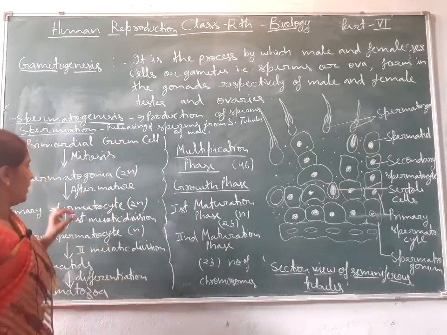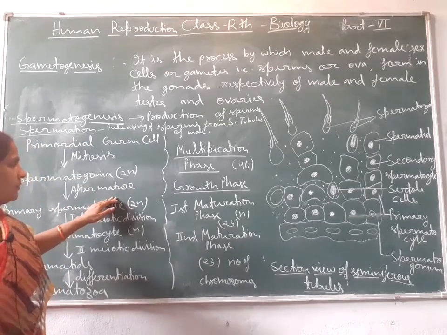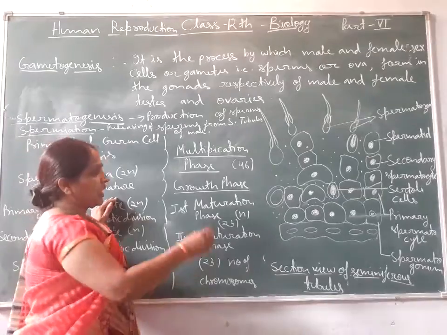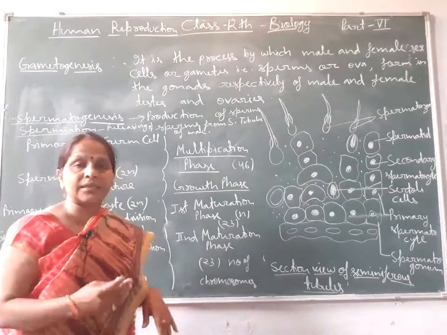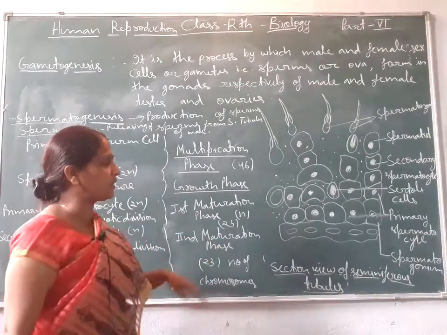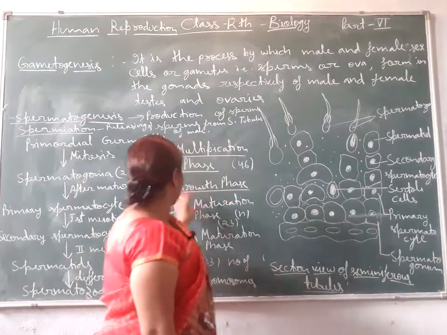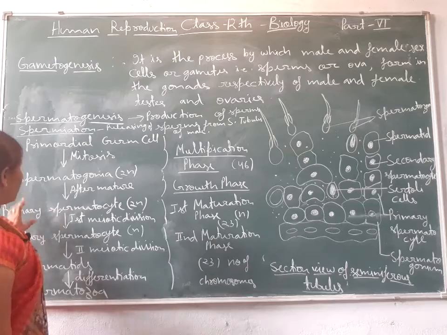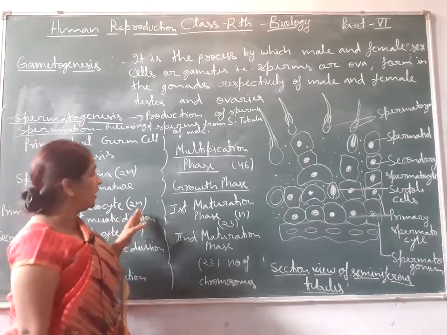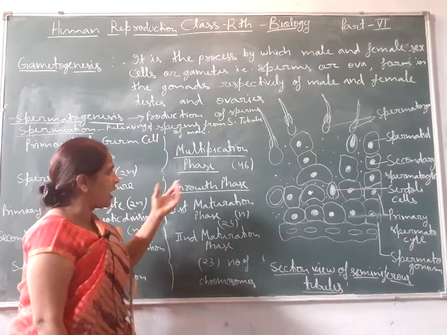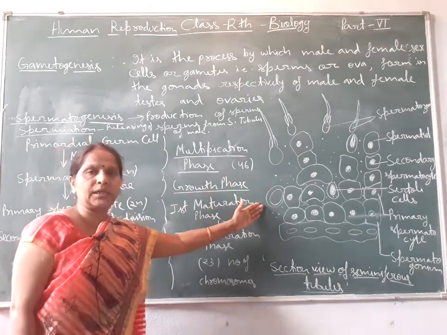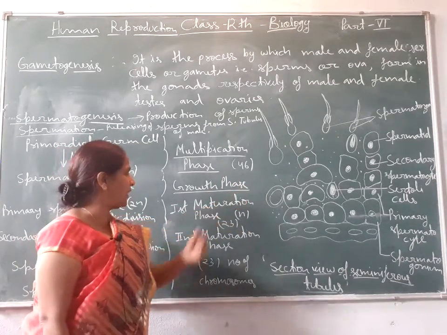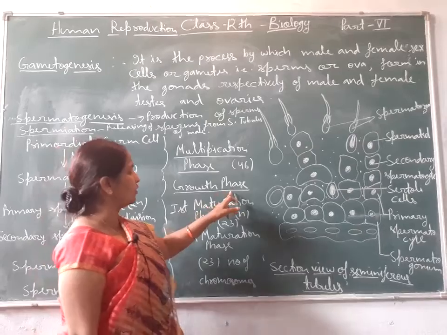After this, it undergoes growth with the nourishment provided by the Sertoli cells, which are seen in the diagram. After the growth, it changes into the primary spermatocyte. This primary spermatocyte has 46 chromosomes, which means diploid in condition, and it is the growth phase.